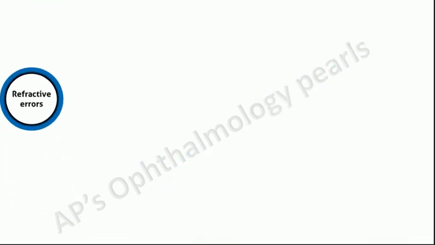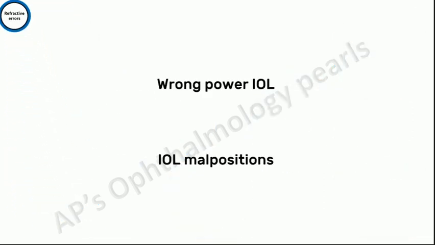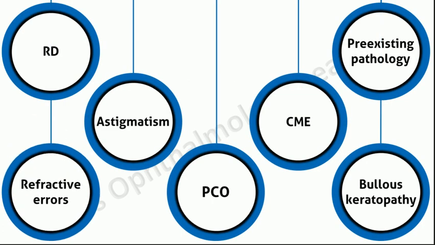Next is myopia and hypermetropia, which may also occur in pseudophakia and could either be due to wrong power IOL or an IOL malposition, such as a forward or backward displacement. Similar to astigmatism, pinhole test and retinoscopy are done.